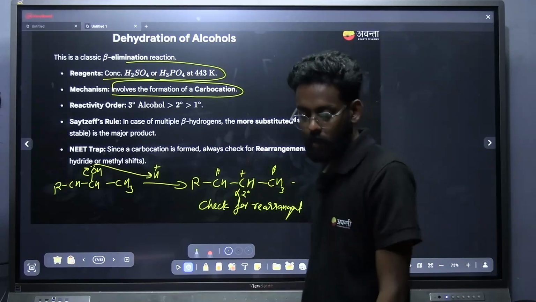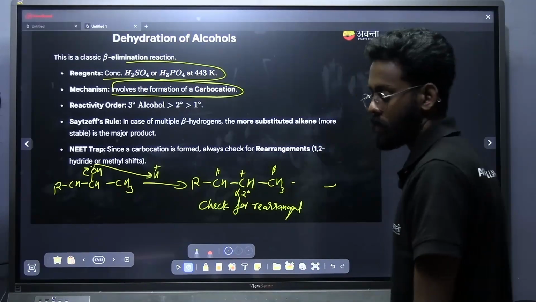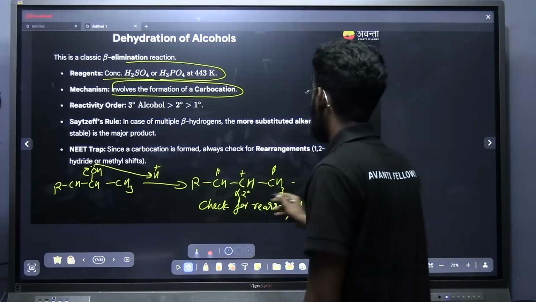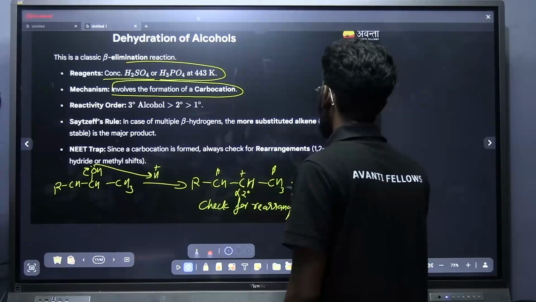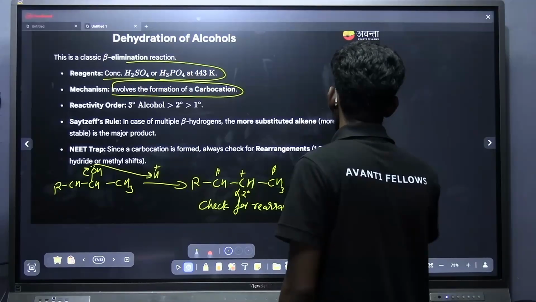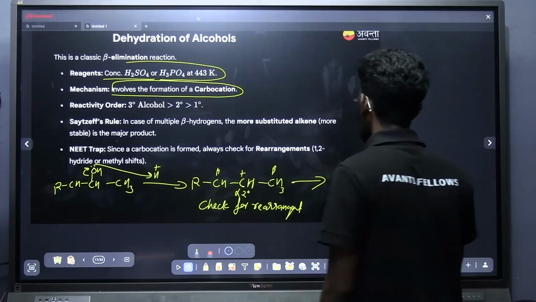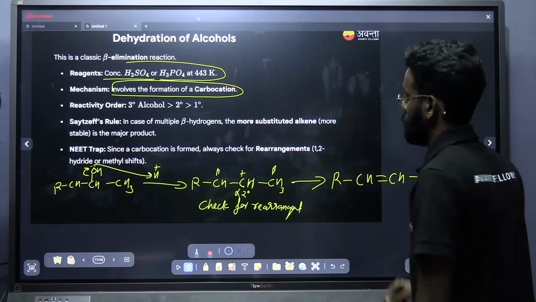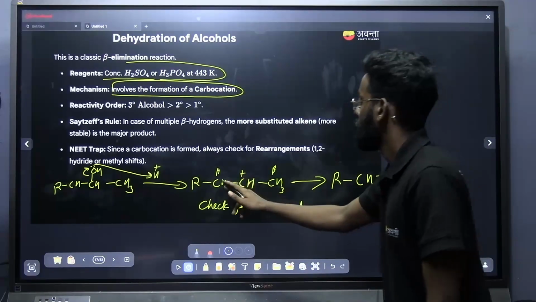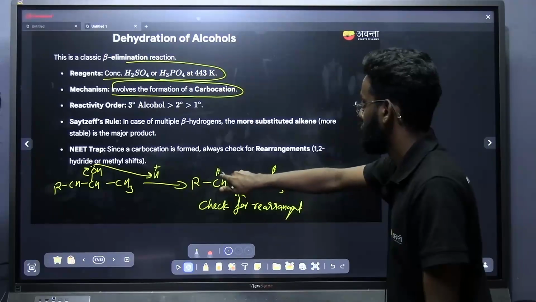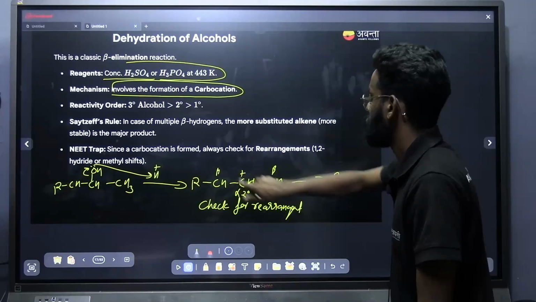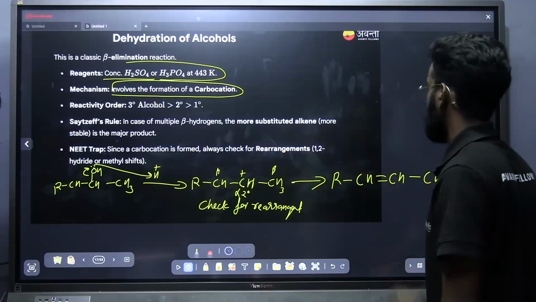First beta or second beta? First one, very good. First one only will be giving a more stable alkene. One hydrogen from here will be eliminating, which will result in the carbanion, and that will make a bond with the carbocation, and you will be getting alkene here.